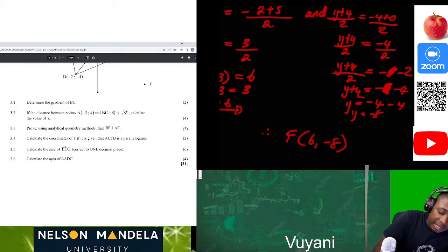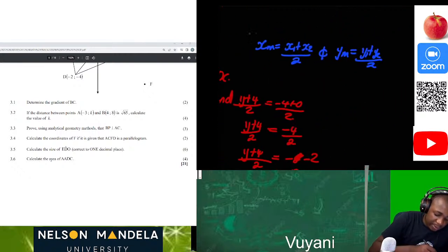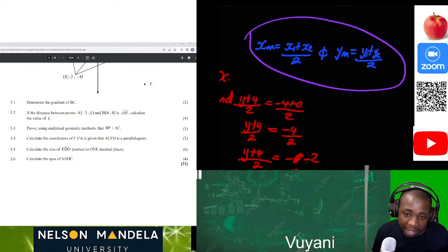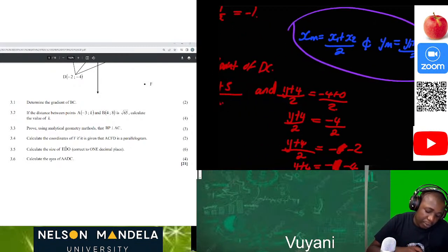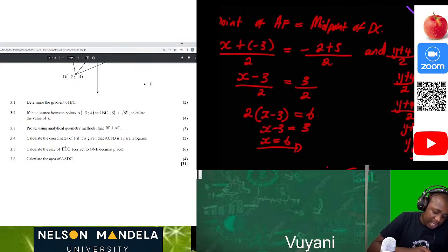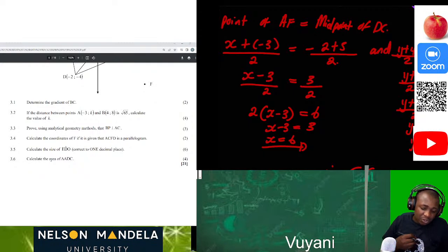How did we calculate this? We calculated this question by looking at this perspective here, that xm is equal to (x1 plus x2) divided by 2, and ym is equal to (y1 plus y2) divided by 2. Then we were able to say that (x plus negative 3) divided by 2 is equal to negative 2 plus 5.